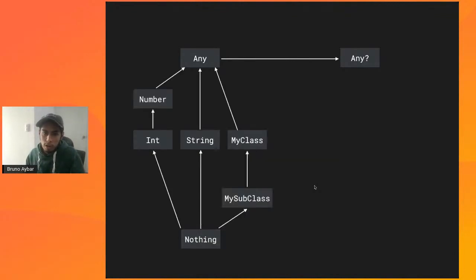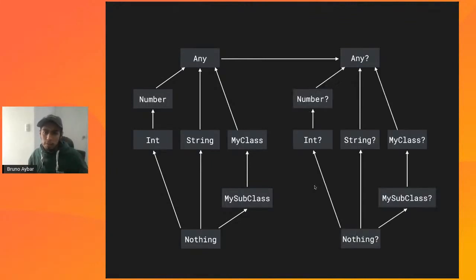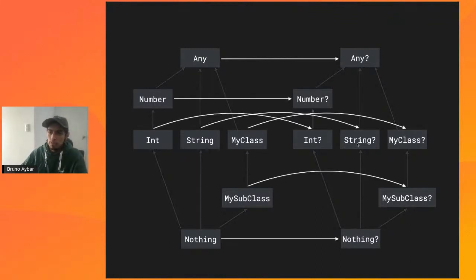So if we go back and see the hierarchy that we used to have below any, we actually have the same hierarchy for its optional counterparts. So the same way we have any optional, we have number optional, we have integer optional, we have string optional, but it doesn't even stop there. You can go even one step further, and we know that the actual hierarchy of types here is that an int is a subtype of its int optional counterpart, and it's also a subtype of number optional, and so on.